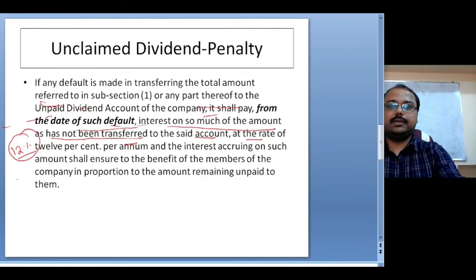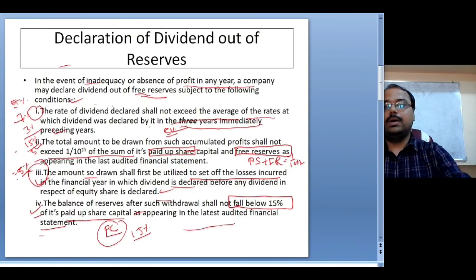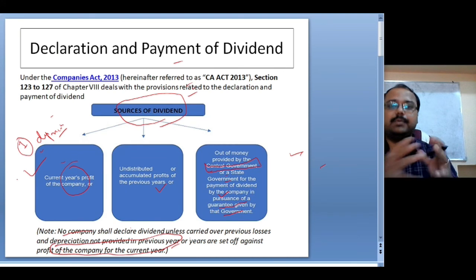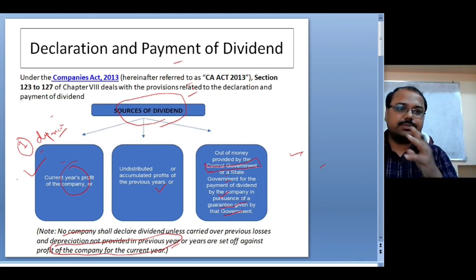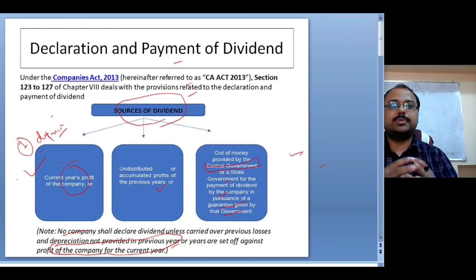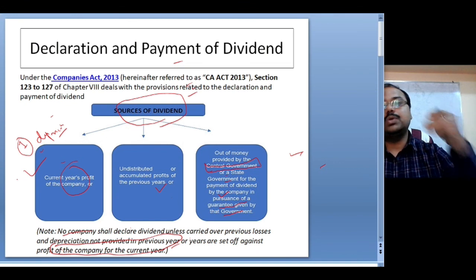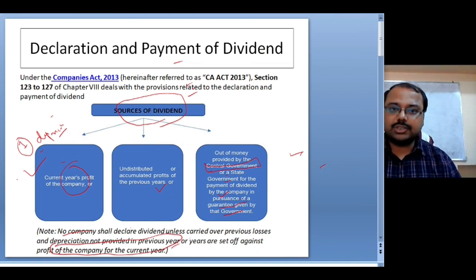So I think you understood the various sources of dividend, what a declared dividend is, when it is to be transferred, and if it is not claimed by any person, when it is to be transferred to the unclaimed dividend account. Then from the unclaimed dividend account, if there are any penalties due, that is 12% per annum, that has to be provided by the company. If it remains unclaimed for 7 years in this unclaimed dividend account, then the money will be transferred to the Investors Education and Protection Fund of the government, and there is a procedure to it.